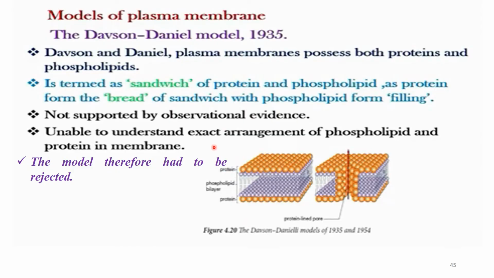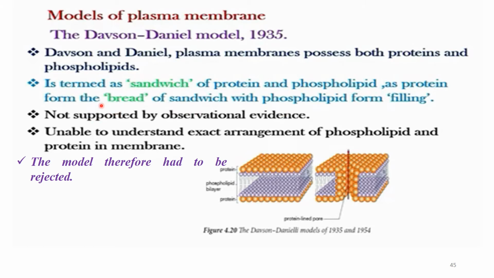Okay, now starting from the Davson-Danielli model, we will see them one by one. The Davson-Danielli model, like the fluid mosaic model, is one of the models of the plasma membrane. The Davson-Danielli model says that the plasma membrane possesses protein as well as phospholipid. It is termed a sandwich of protein and phospholipid, as the protein forms the bread of the sandwich with phospholipid as the filling.